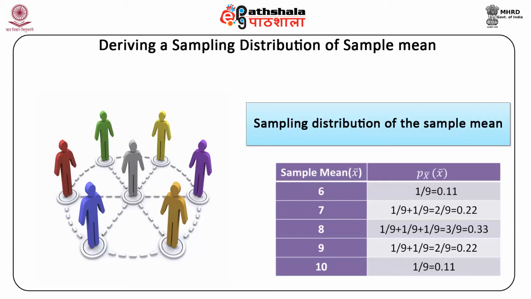And the last value in this first column is sample mean x bar equal to 10. Then our corresponding probability in the next column is 1 by 9, equal to 0.11. So let me repeat the probabilities corresponding to each mean. They have come out to be 0.11, 0.22, 0.33, 0.22 and 0.11.